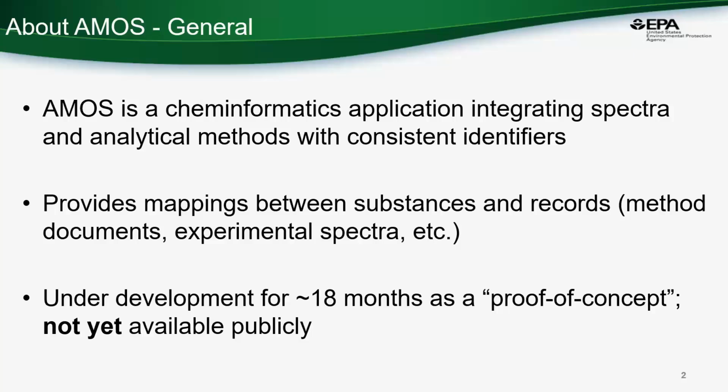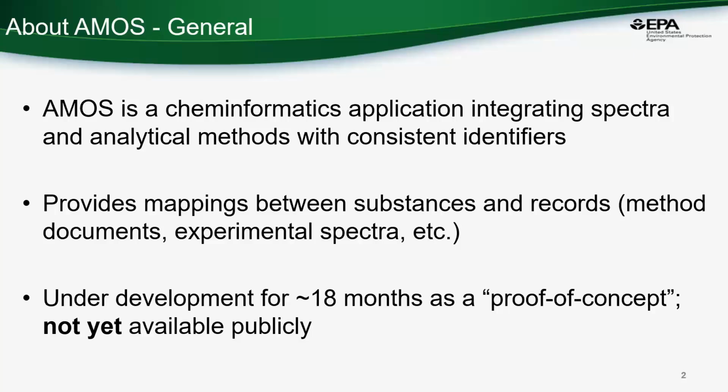One of the challenges we have when we mesh methods and spectra together with chemical substance identifiers is the consistency of those identifiers. Are we using CAS numbers? Are we using chemical names? Chemicals can have many, many chemical names, so we have to go through that curation process. CAS numbers can be complex. We have active CAS numbers, deleted CAS numbers. We have CAS numbers mapped to neutral chemicals versus the salts. There's a lot of complexity.